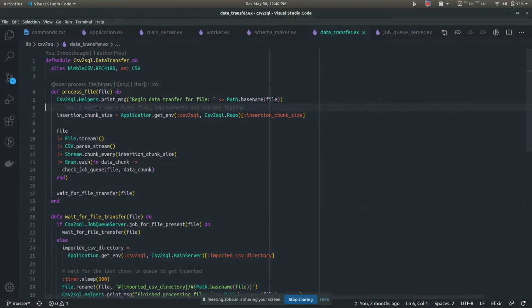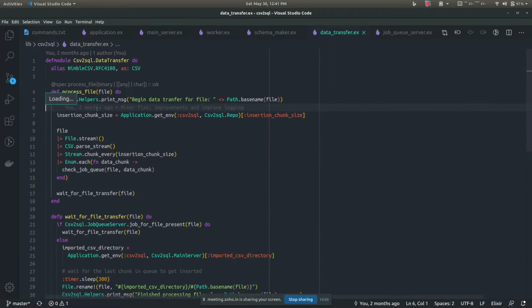What is suggested is that if you are loading bulk data, you should do it in multiple chunks. There's a method repo.insert_all in Ecto, through which you can insert chunks. Say instead of inserting one row at a time, you can insert 100 rows at a time. That is faster, so I've used that.